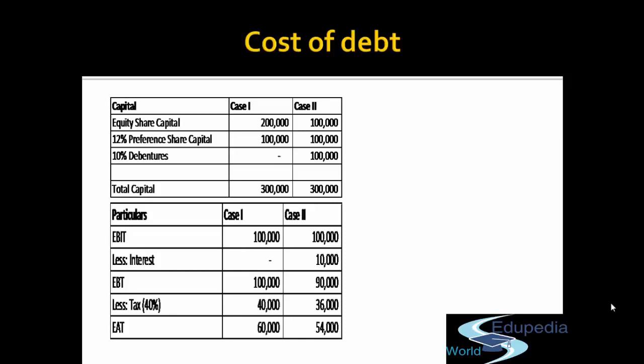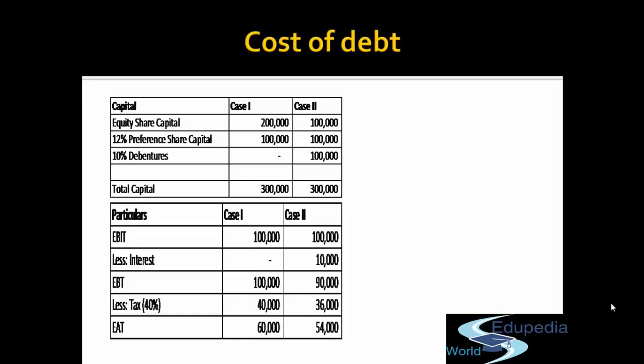In case 2, since there is 1 lakh rupees as debentures, there is an interest cost on that 1 lakh. So for 10% debentures, there is an interest cost of 10,000. So from 1 lakh, they have to first pay the interest portion. Interest portion is an expense. It's a P&L hit. It's not an appropriation. So we are going to reduce the interest before giving taxation. So earning before tax will become 90,000. Since the company is in a tax bracket of 40%, the earning available after tax is 54,000.